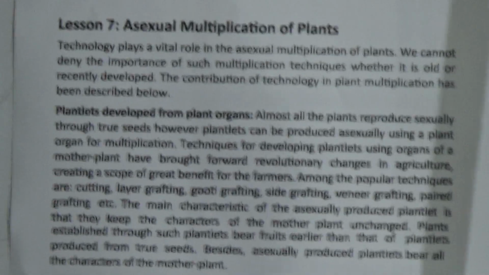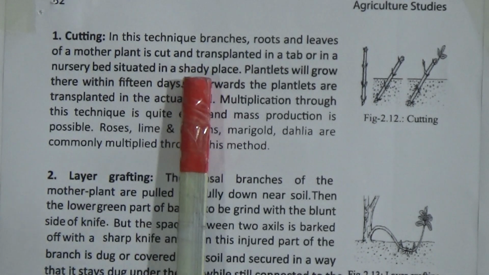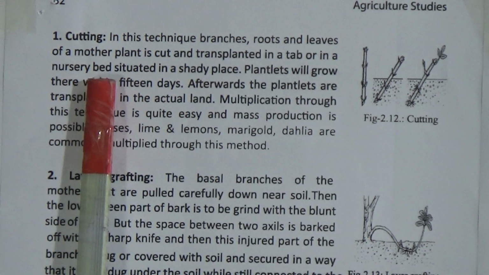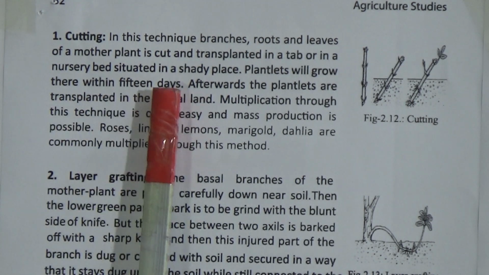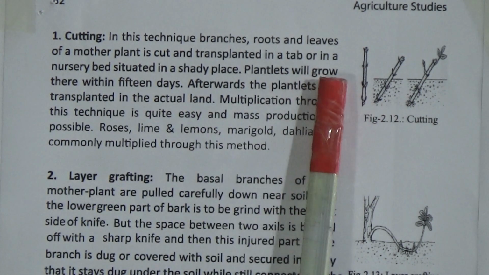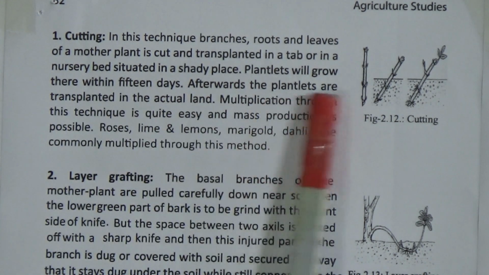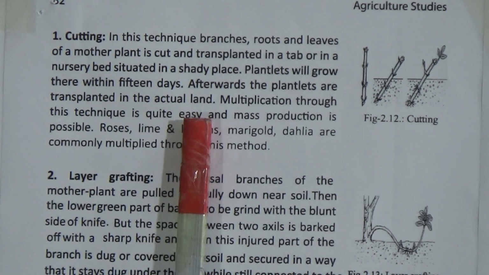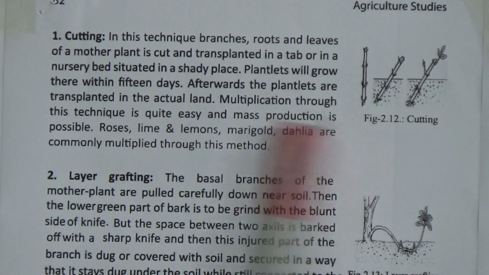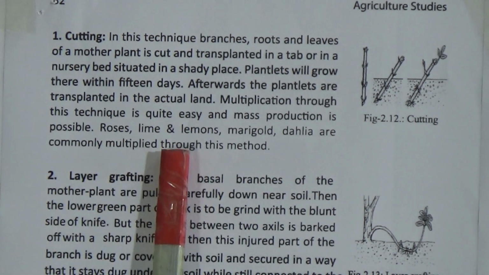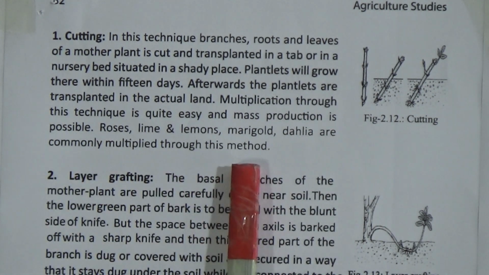Now we will know about the methods. Number 1, cutting. In this technique, branches, roots and leaves of a mother plant are cut and transplanted in a tub or in a nursery bed situated in a shady place. Plantlets will grow there within 15 days. Afterwards, the plantlets are transplanted in the actual land. Multiplication through this technique is quite easy and mass production is possible. Roses, lime and lemons, marigold, dahlia are commonly multiplied through this method.